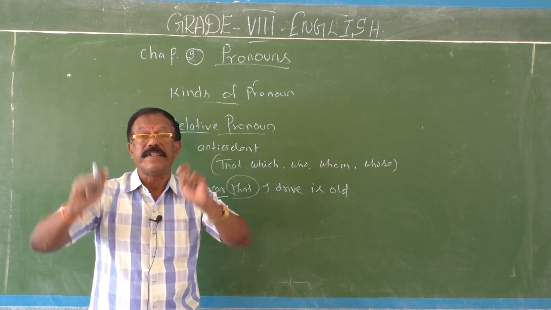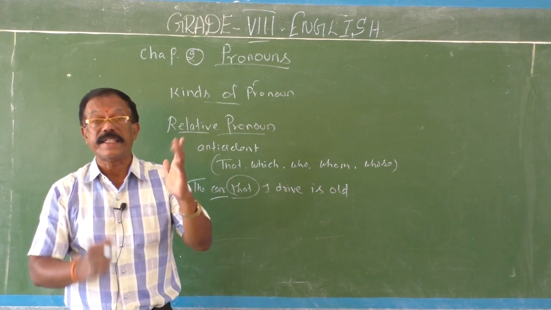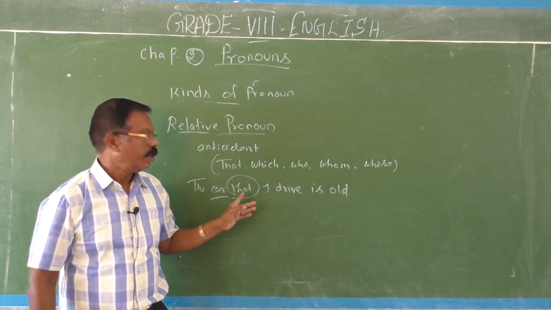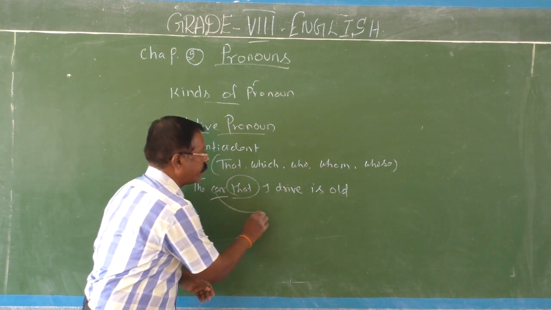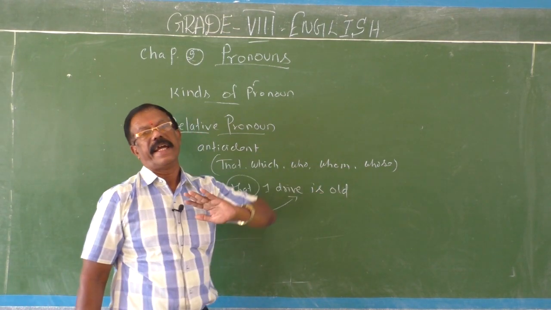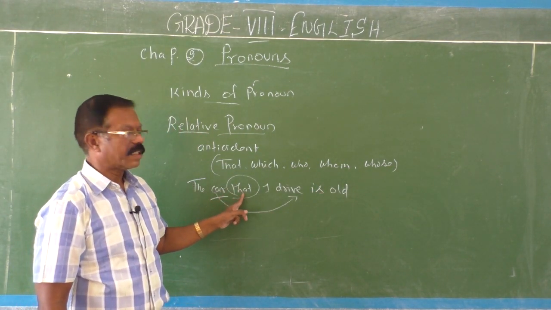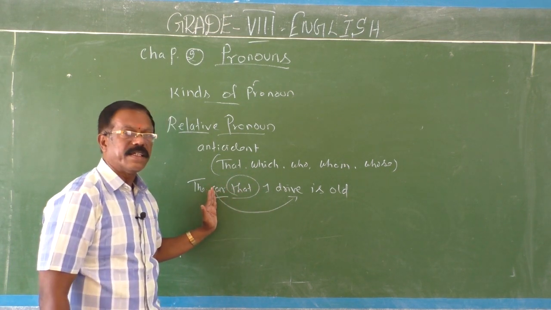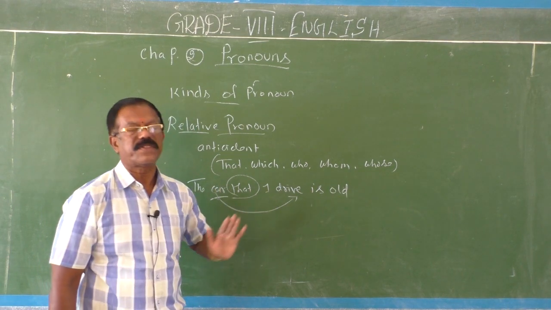The car that I drive. The car which I drive. So here for the relative pronoun that, you can use which also. So it connects the car with the other words of the sentence. Without this relative pronoun, you cannot relate this noun with the other parts of a sentence.